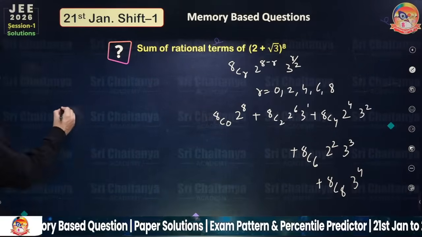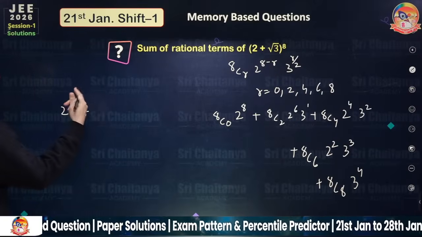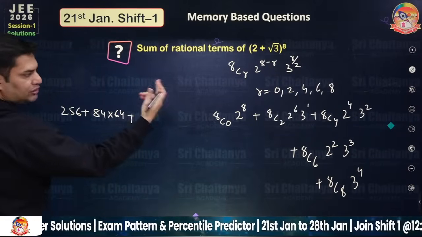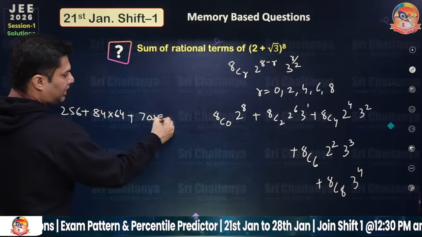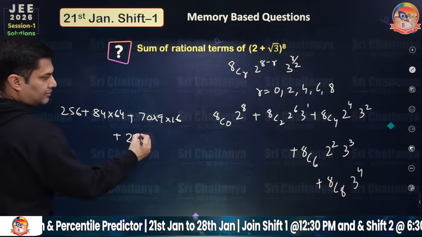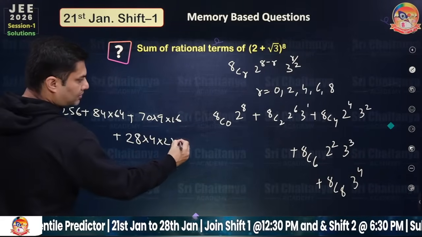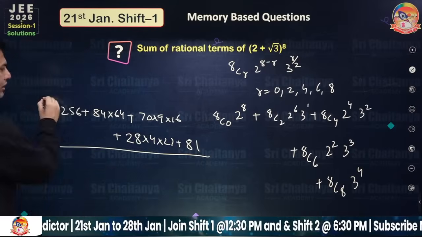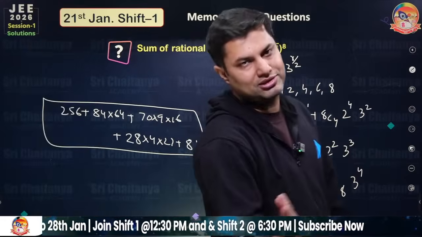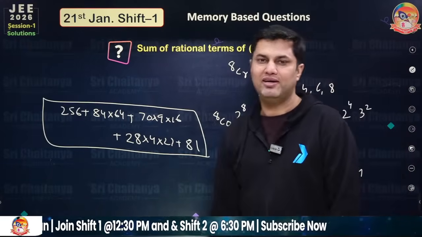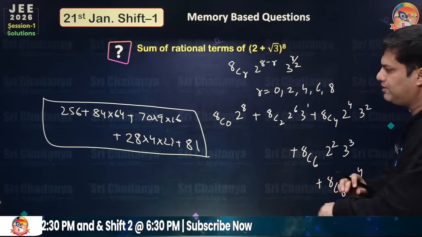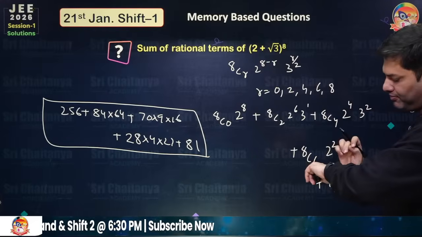So the first one is 256, the next one is 28 into 3, 84 into 64, another one, 8C4, is 70, so 70 into 9 into 16, plus 8C6 is 28 into 4 into 27, and then 81. You need to calculate this whole number and you'll get the final answer. Since it's a JEE Main question, definitely they will ask you some lengthy problems. You have to calculate all of these things, but still a very easy concept, not a very difficult problem.